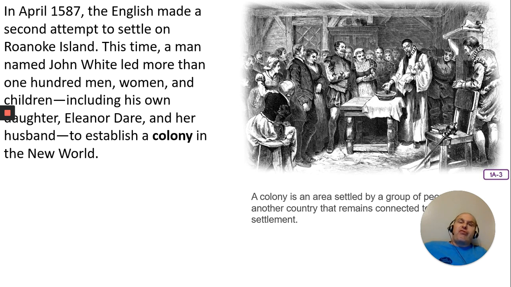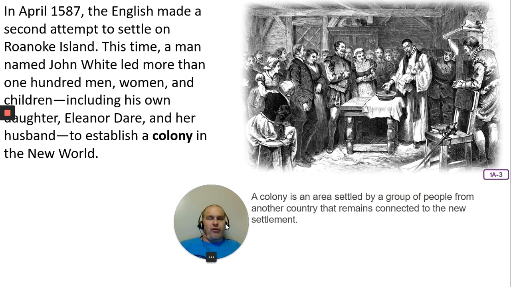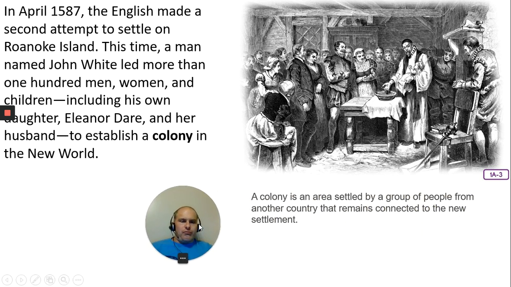In April 1587, the English made a second attempt to settle on Roanoke Island. This time, a man named John White led more than 100 men, women, and children, including his own daughter, Eleanor Dare, and her husband, to establish a new colony, a colony in the New World.